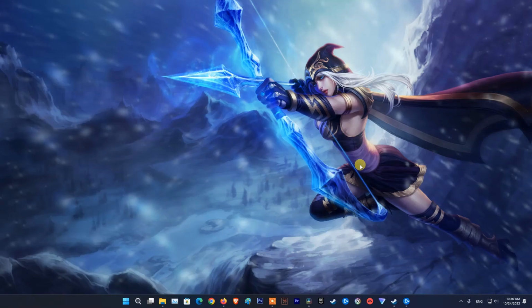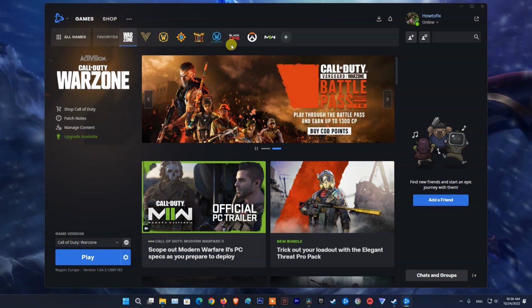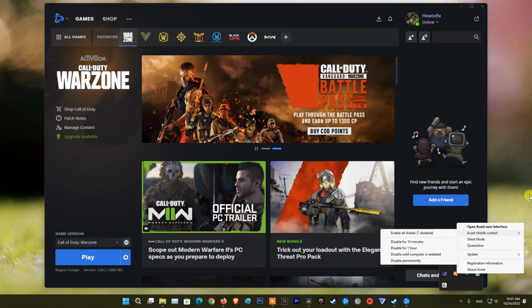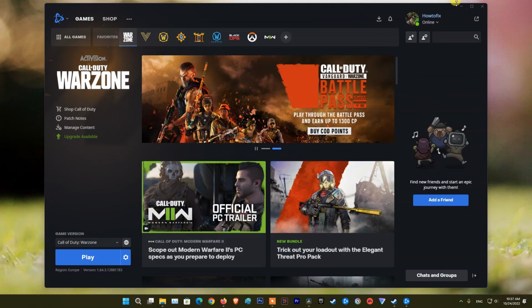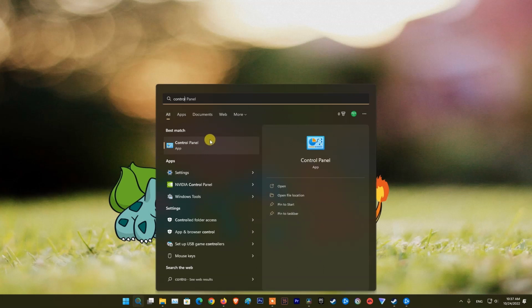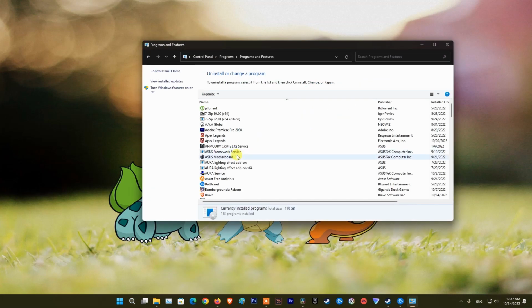Method 5 is disable third-party antivirus software before launching Modern Warfare 2. To do that, most security suites will allow you to do this directly via the tray bar icon. Simply right-click on your antivirus icon and look for an option that allows you to disable the real-time protection. After disabling third-party antivirus software, if Modern Warfare 2 still can't play, I recommend you try uninstalling that antivirus as well, and see if that helps you to solve the problem.